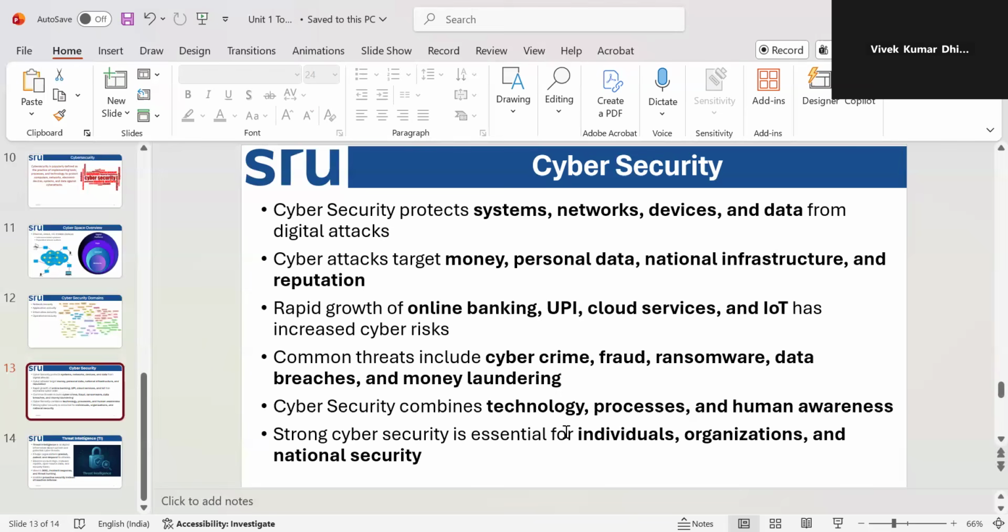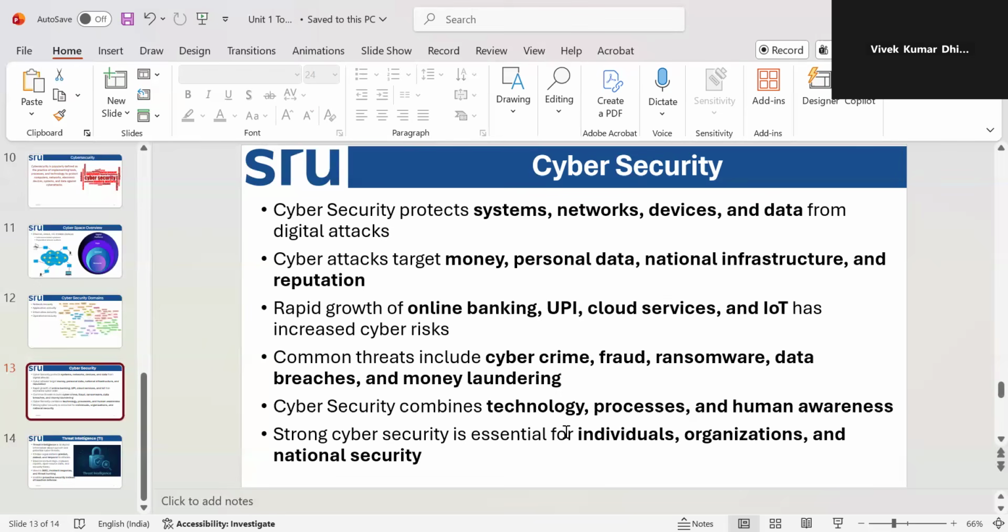We talked in overview about application, network, information, and operational security. In depth, how they work, what to do and what not to do, we will go into in detail. So first we understood the attack targets: money, personal details. With the rapid growth of online banking and UPI, that is why we need cyber security. Common threats include cyber crime, fraud, ransomware, data breaches, and money laundering.